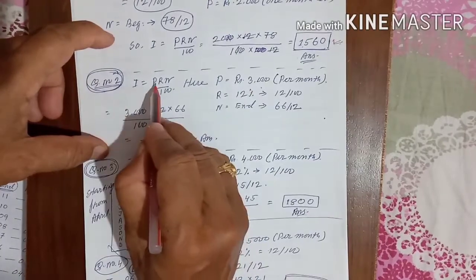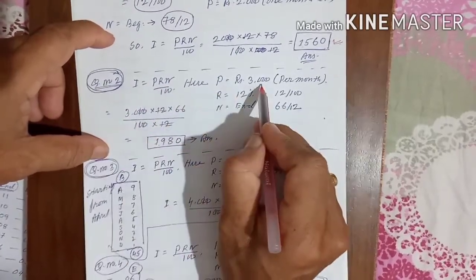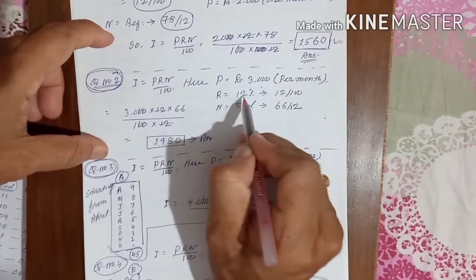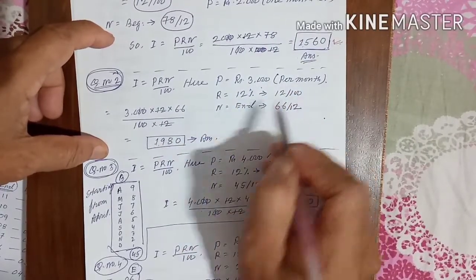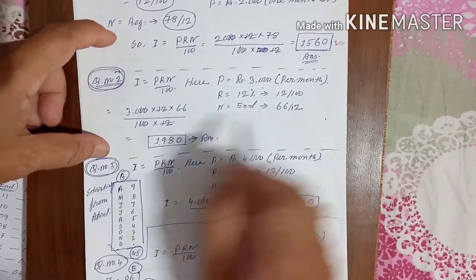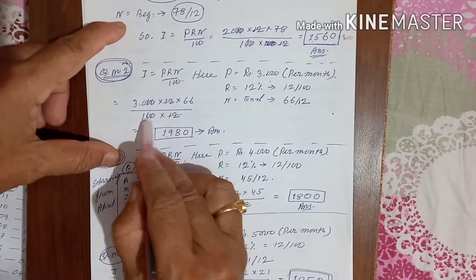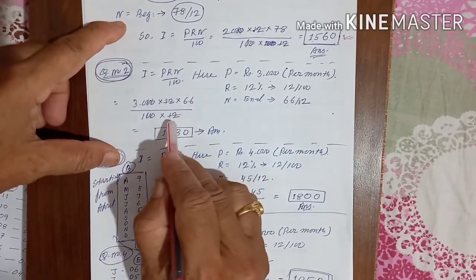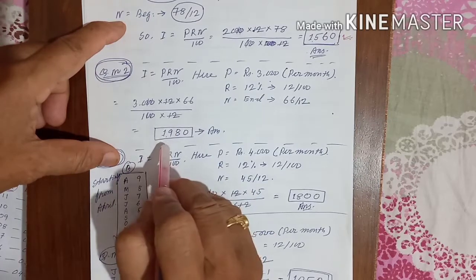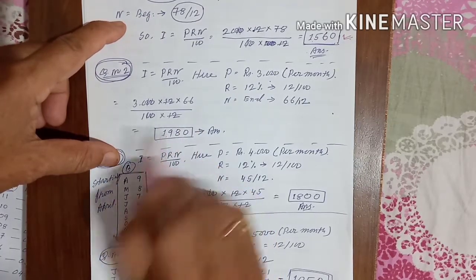So I is equal to PRN divided by 100, where P is equal to 3000, that is per month. R is equal to 12%, that is 12 by 100. N will be, for that, 66 by 12. So 3000 into 12 divided by 100 into 66 divided by 12, which comes to 1980. That is the answer. Keep it in mind.